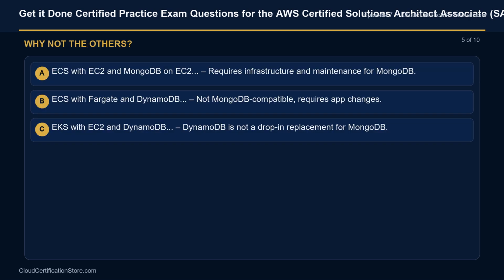Why not option A? ECS with EC2 and MongoDB on EC2 requires infrastructure and maintenance for MongoDB. Why not option B? ECS with Fargate and DynamoDB, not MongoDB compatible, requires app changes. Why not option C? EKS with EC2 and DynamoDB. DynamoDB is not a drop-in replacement for MongoDB.